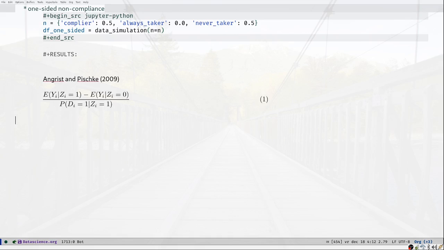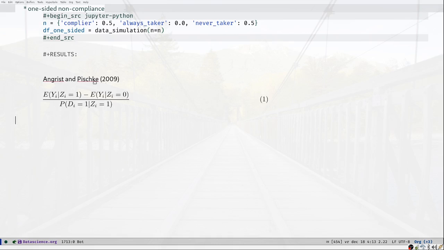They claim that in this situation, where there are only compliers and never takers, so I have 2 different groups and heterogeneous effects, I can still identify my treatment effect, with tau equal to 3 for the compliers. I take the difference between expected earnings conditional on being invited, where ZE is my instrument here and it's whether or not you're invited, minus the expected earnings for the group that was not invited, so ZE is equal to 0. And then I divide the difference between those two expectations by the conditional probability of being trained, conditional on being invited.